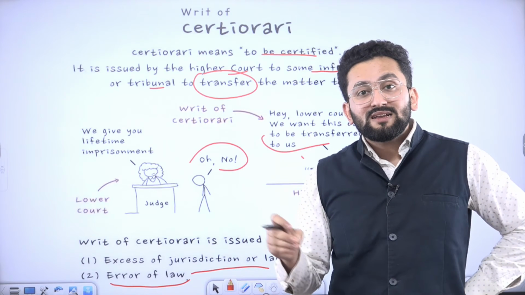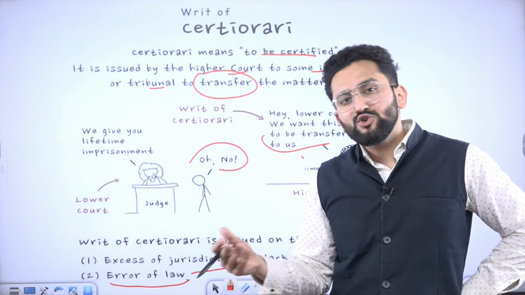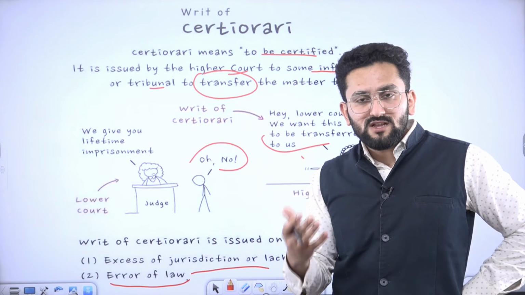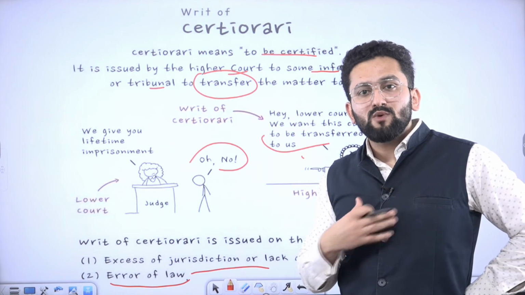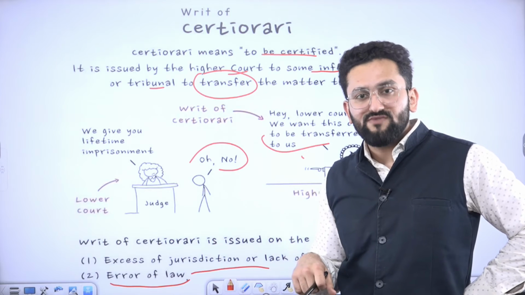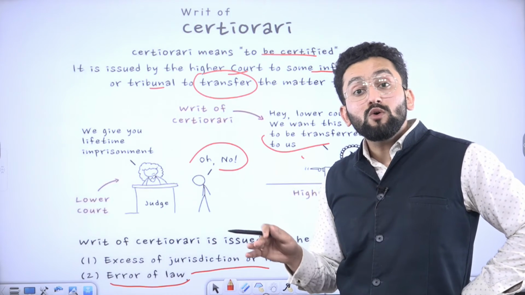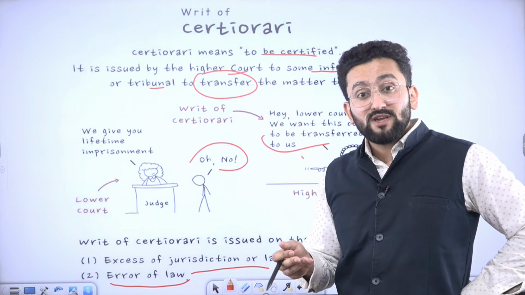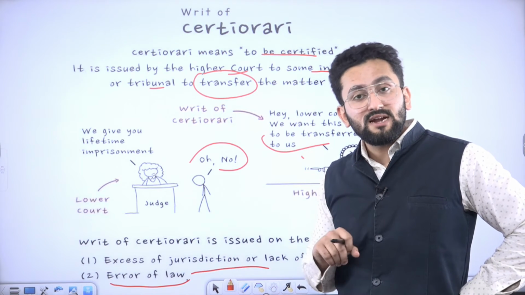For example, the word tribunal is used. Consider the example of NGT, the National Green Tribunal. Due to pollution from a factory, some people have said that our life is under threat and some people have got cancer. So NGT is listening to this case and the arguments, and now NGT proposes that we are going to take some criminal action against the industrialist.